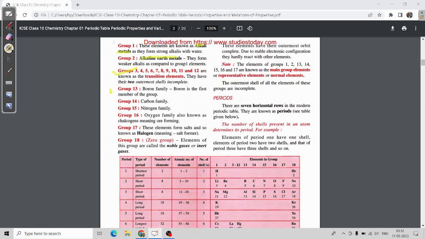Then the 13th group is called the boron family, the 14th the carbon family, the 15th the nitrogen family, and the 16th the oxygen family as well as chalcogens. The 17th group is called halogens, and halogen means salt former. And group 18 is called the zero group, or the noble gases or inert gases.